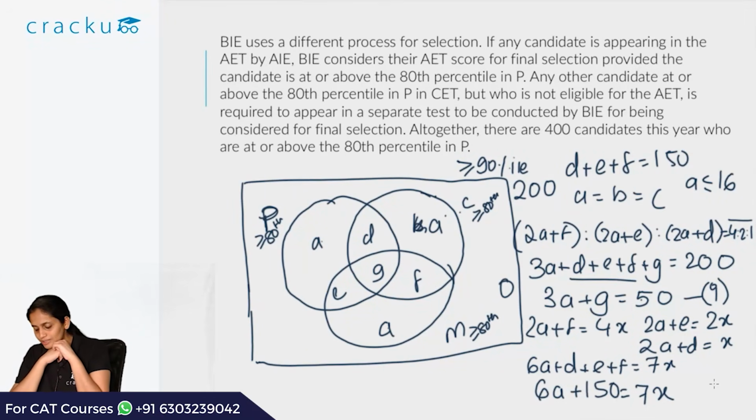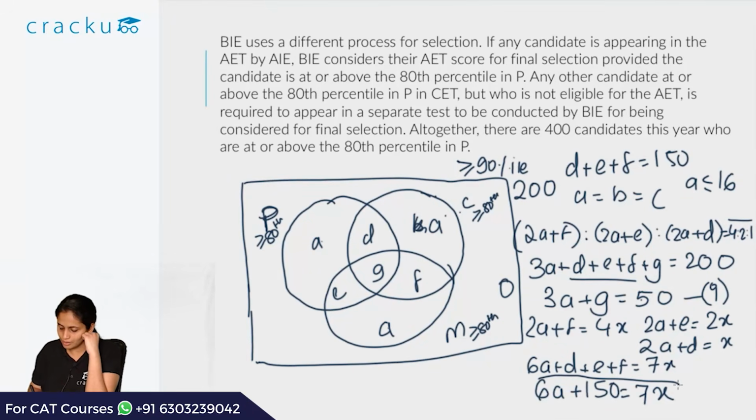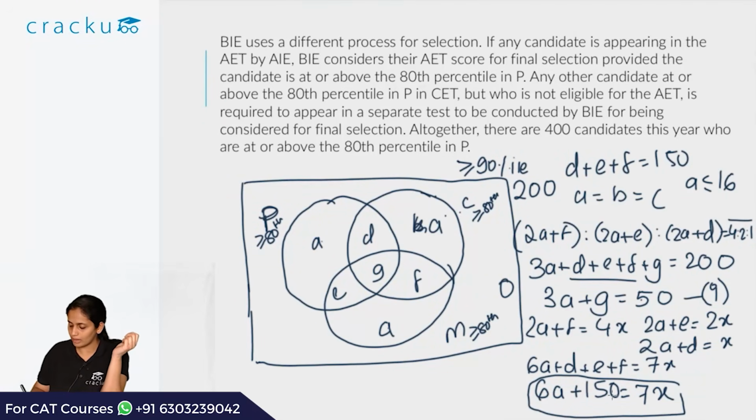The LHS of this equation is even, so all the multiples will essentially be even numbers, so x has to be an even number. So let's consider all the even multiples of 7. The first even multiple of 7 after 150 is 154. So when 7x is 154, 6A is 4, so A is 4 by 6. So this is not an integral value.